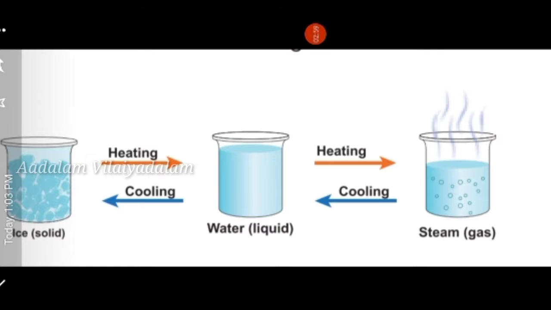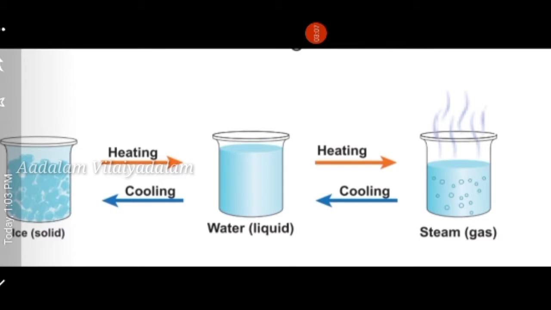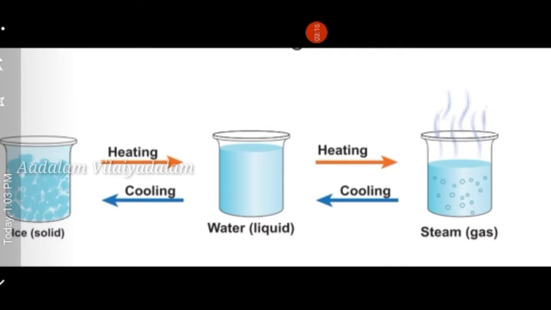First, when you apply heat energy, the ice cube, the solid, changes into water. That process is called melting. Again you apply heat energy to the water, and the water changes into steam. What is the process?